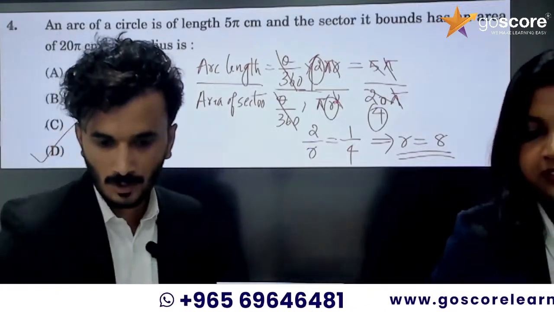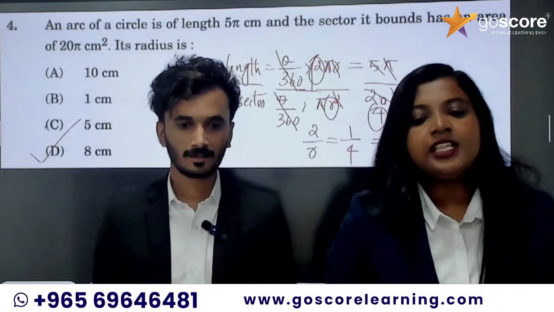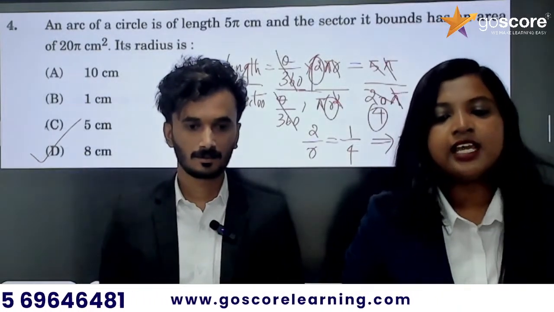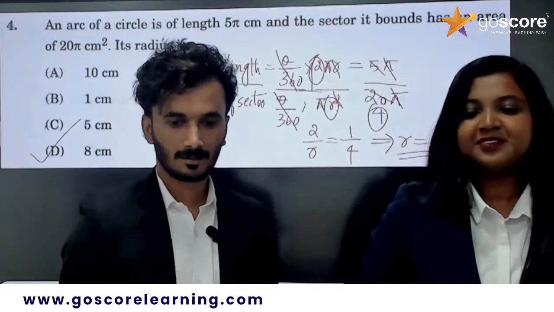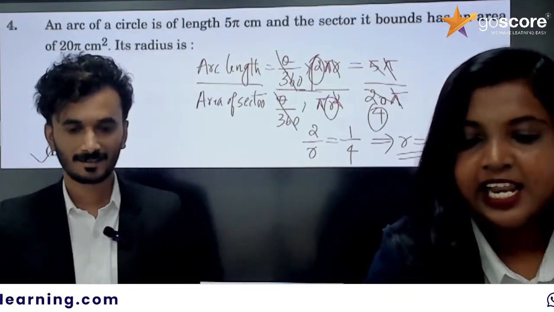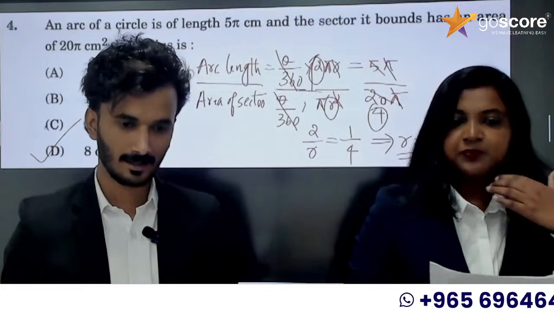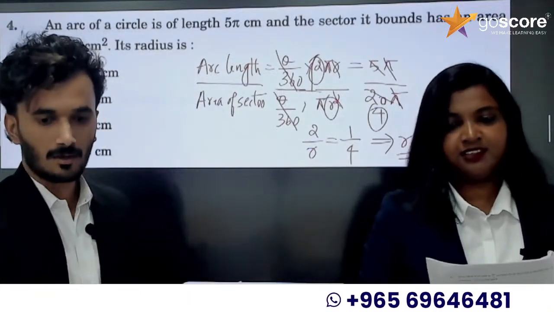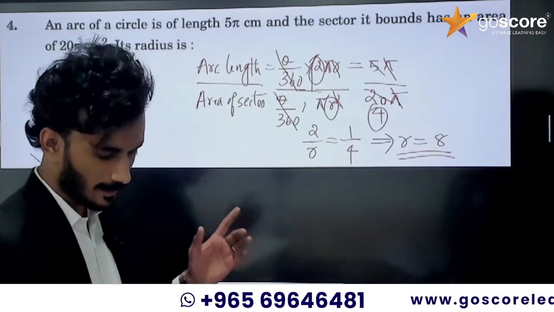Option D. How many of you got that answer? Option D. Okay, no one is commenting the answers from circles and areas related to circles. They are only commenting the other answers. I don't know why. Abhinav, circles is difficult. Abhinav, you didn't get the answer for this. Nihal, Abel, you can comment. At least we will know which answer you got. Okay. After that, we can move on to the next question.